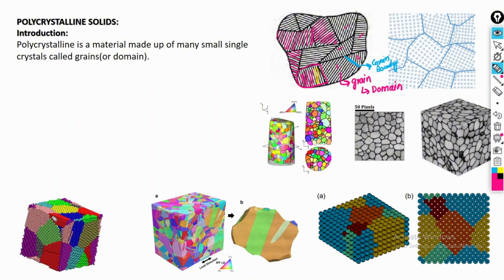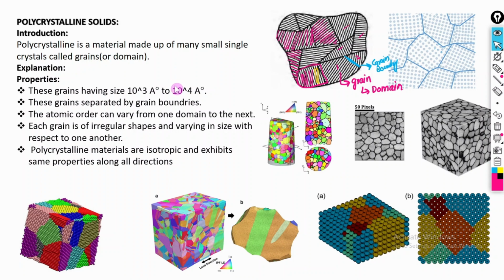This is one small crystal, this is the other small crystal, and within this crystal the particles are in a specific order, and here this is also in a specific order. This is the same simulation, the 2D and the 3D view of that.